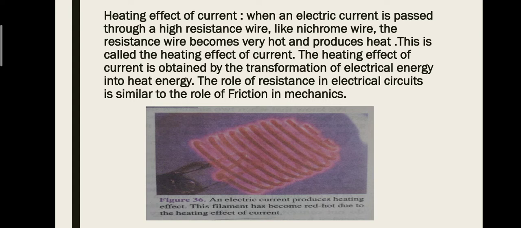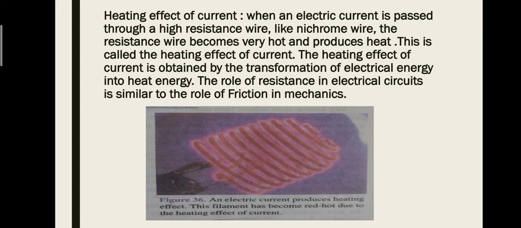The heating effect of current is obtained by the transformation of electrical energy into heat energy. The role of resistance in electrical circuit is similar to the role of friction in mechanics.